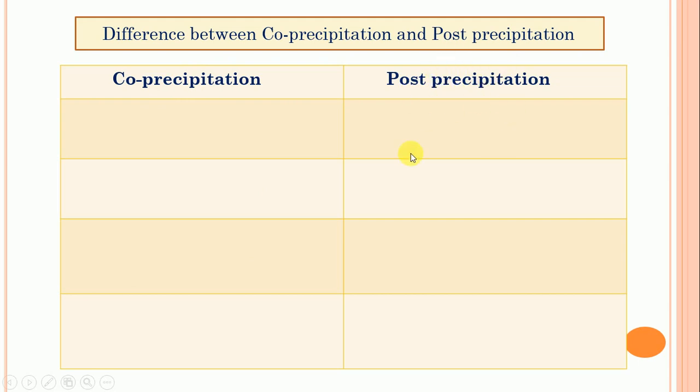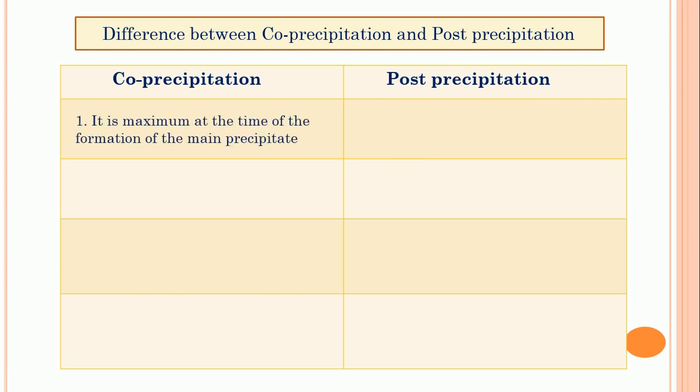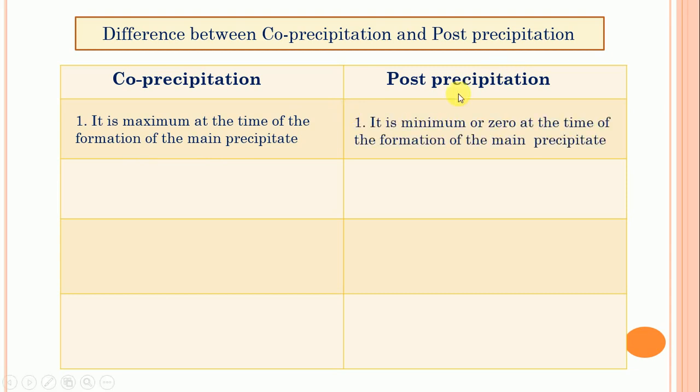Now see the difference between co-precipitation and post precipitation. Co-precipitation is maximum at the time of the formation of the main precipitate, while post precipitation is the opposite: it is minimum or maybe zero at the time of the formation of the main precipitate.